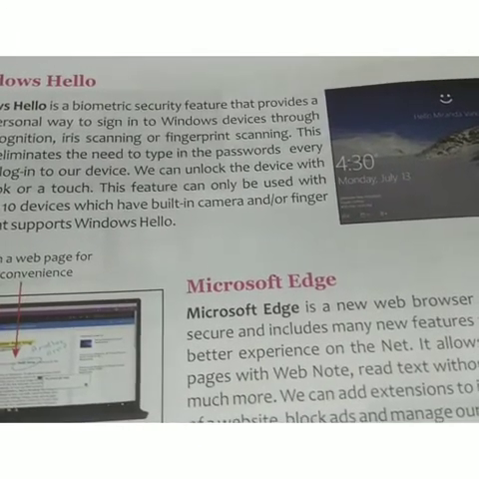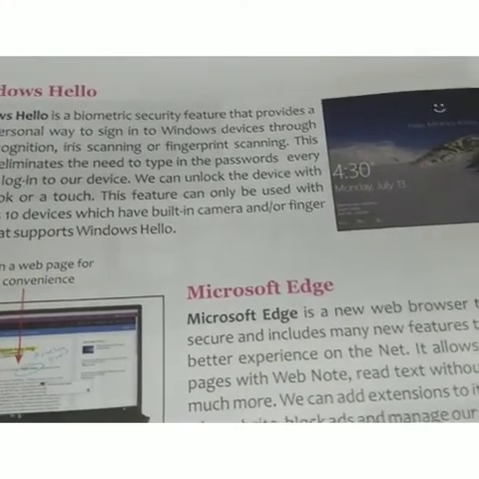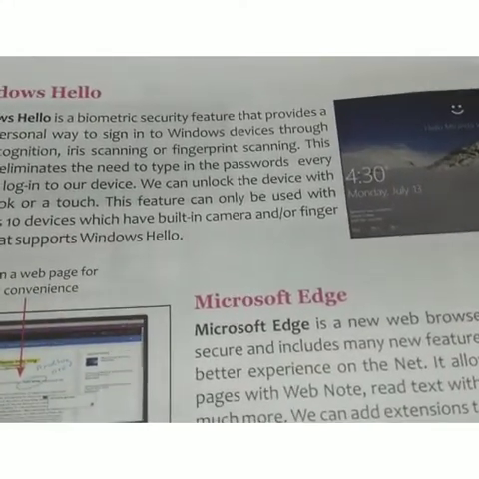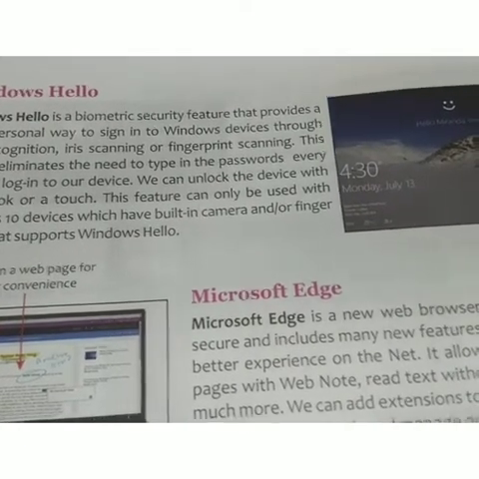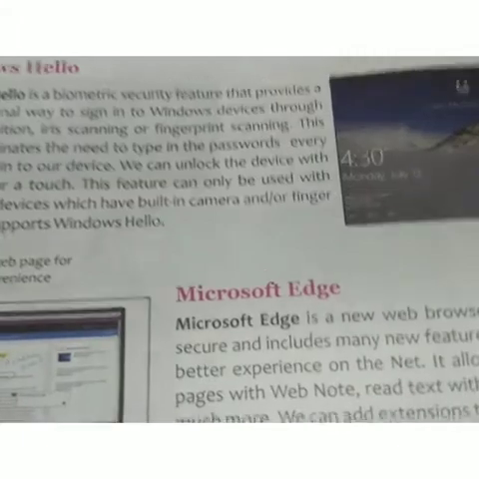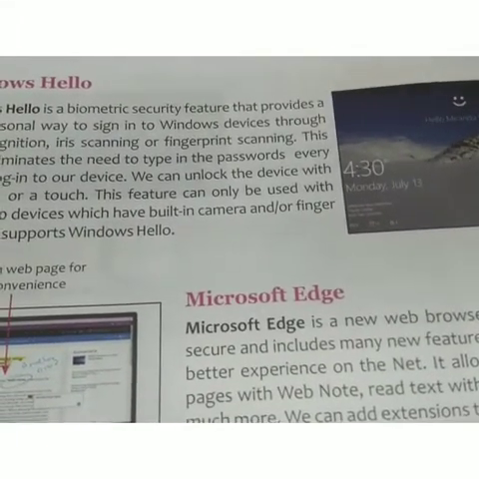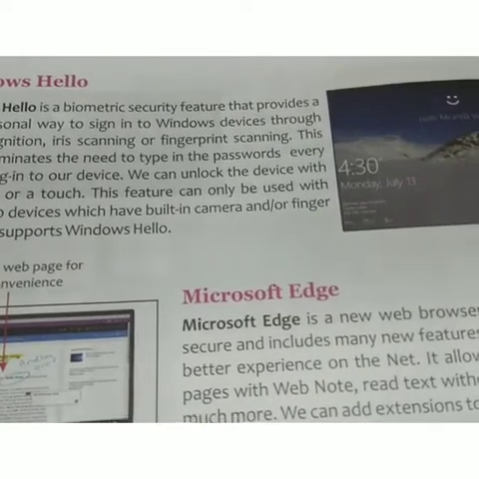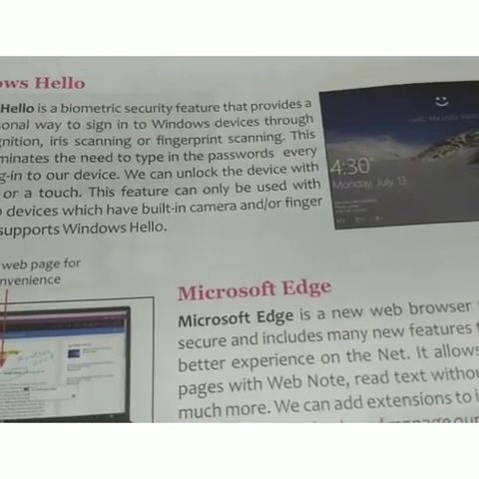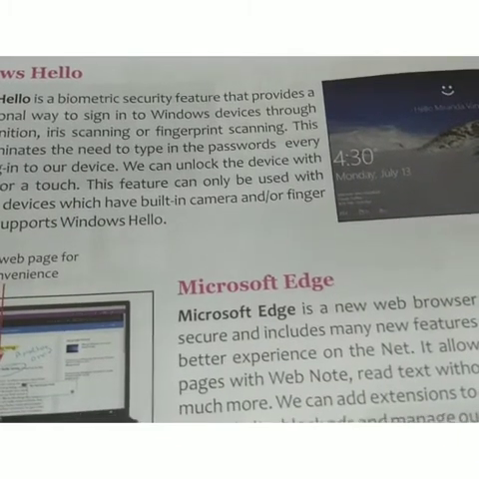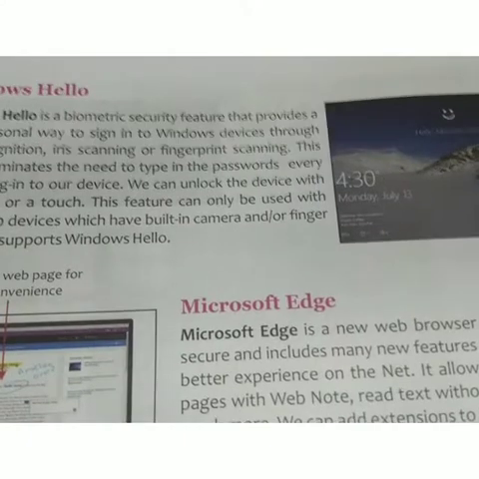This feature can only be used with Windows 10 devices, with a built-in camera and fingerprint reader that support Windows Hello. It's a feature of Windows 10, already including fingerprint scanning and face recognition, and many features are already available and upgraded in Windows Hello.